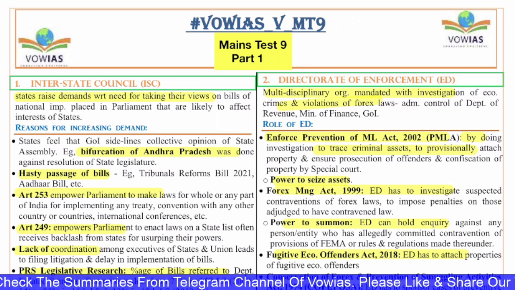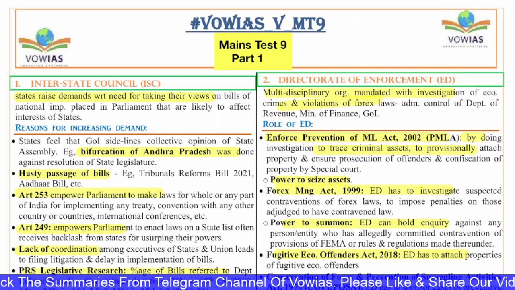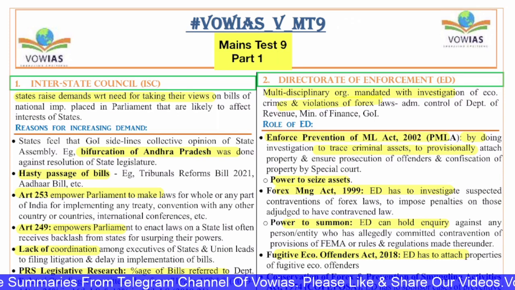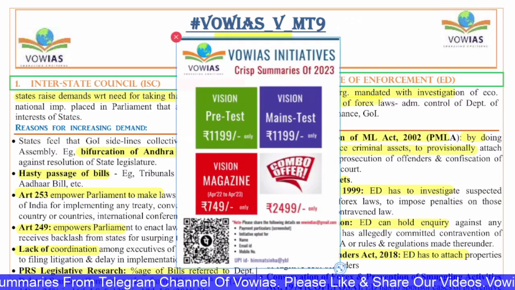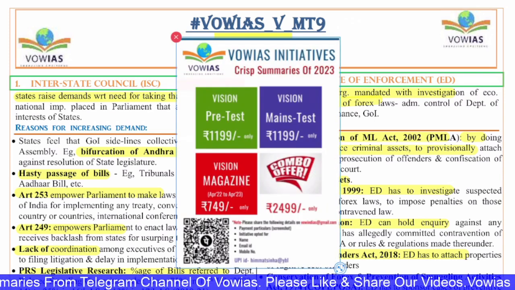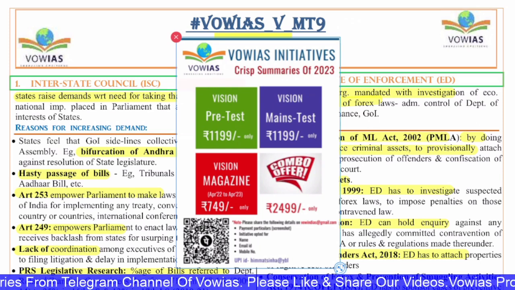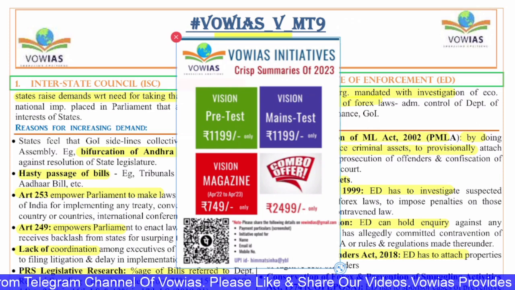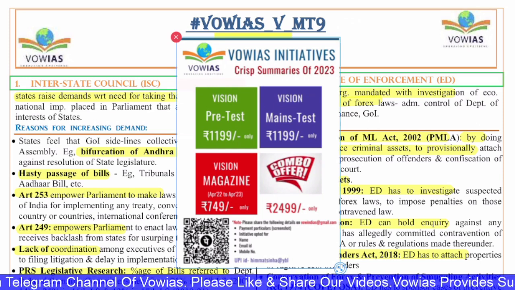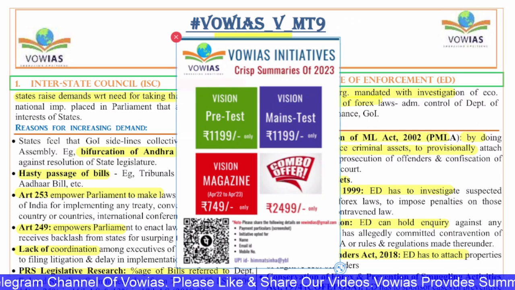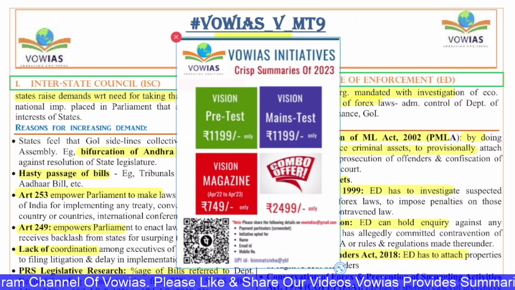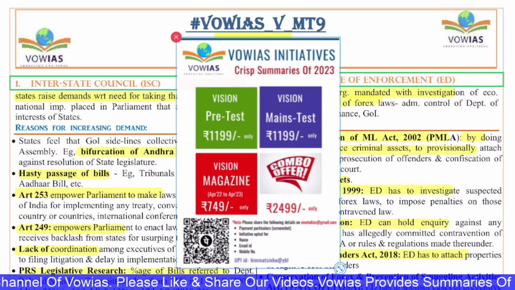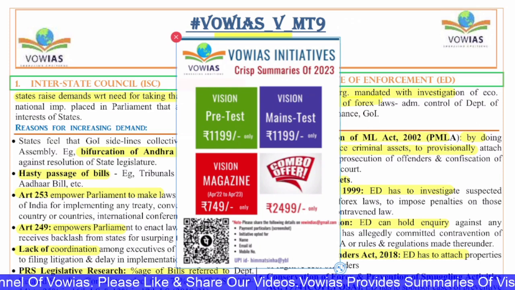Before we begin, a small information: the document that we are using is the summary document that VOW DAYS has prepared from the Vision test series. As you all know, Vision provides solutions for each and every test, and this solution is a bit long. So we have tried to condense this solution of 50-60 pages into just about 10 pages. We have done this to make things easy for you, so that you will be able to revise the same content multiple times. Do make the best use of this. This will even help you in your state PSC as well.